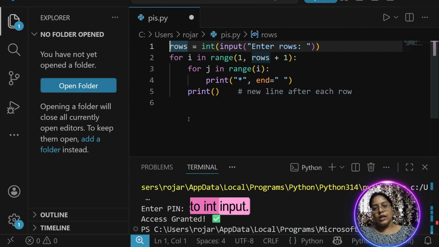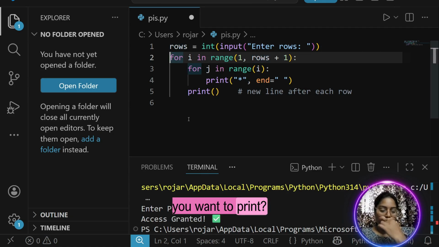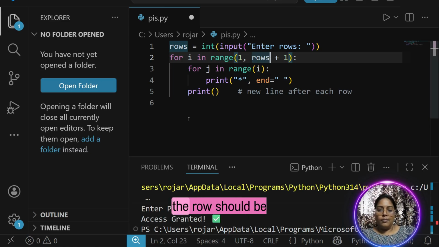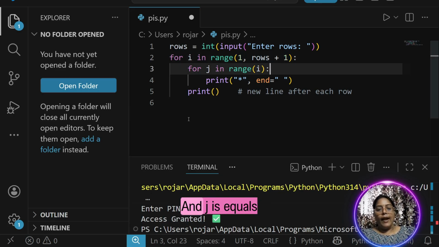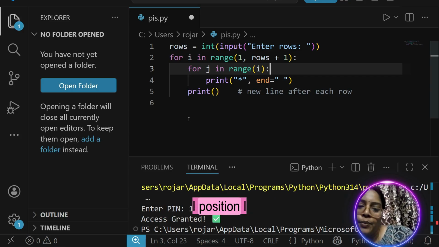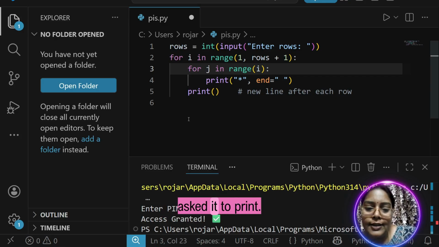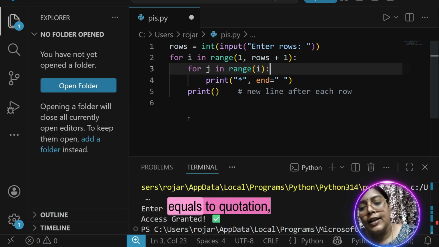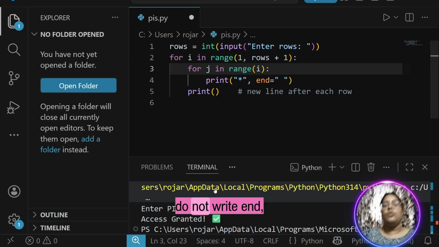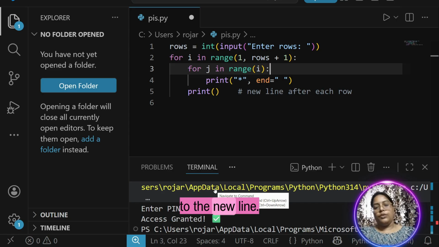Now I have taken rows. Rows is equal to int input: how many rows you want to print? Now I have started a loop, and I asked the loop to start with 1. After every time, the row should shift to the next, increased by 1. And j is equal to how many times our loop is repeating, that i position I have given, and I ask it to print. And end equals quotation means it will not shift to the next line. If you don't write end, what happens? It goes to the new line.